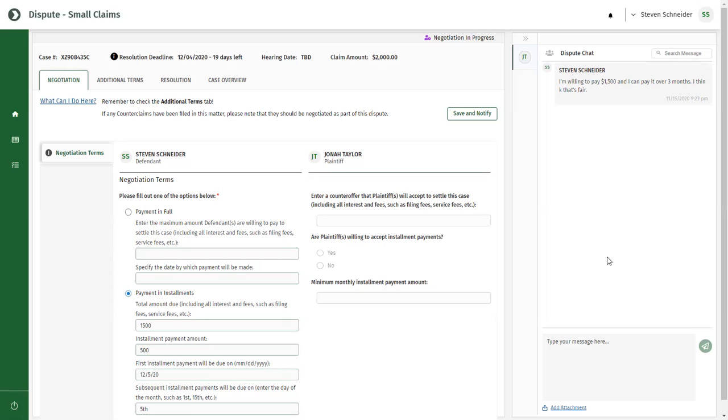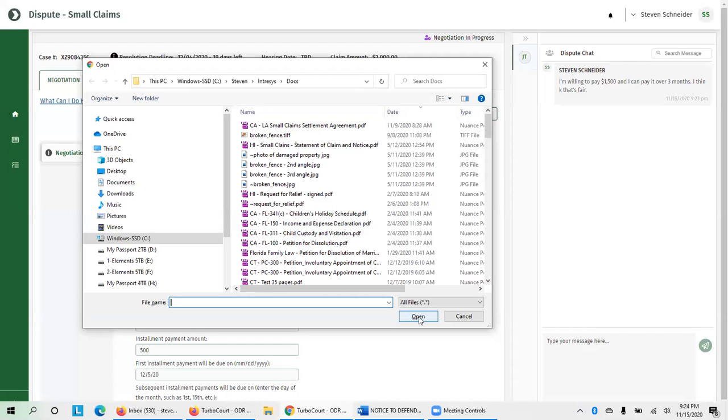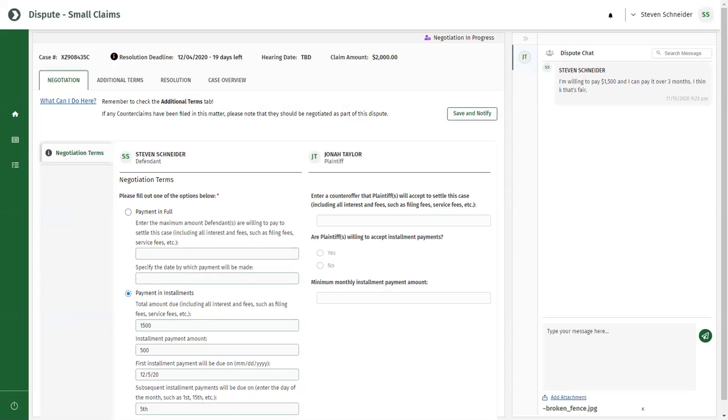You can also add an attachment to the chat area, which the other parties will also see. To do so, click the Add Attachment link. Select the file you want to attach. You can even take a photo with your phone or tablet and attach that. Once you've attached your file, click the Send icon. The plaintiff will see this as well.